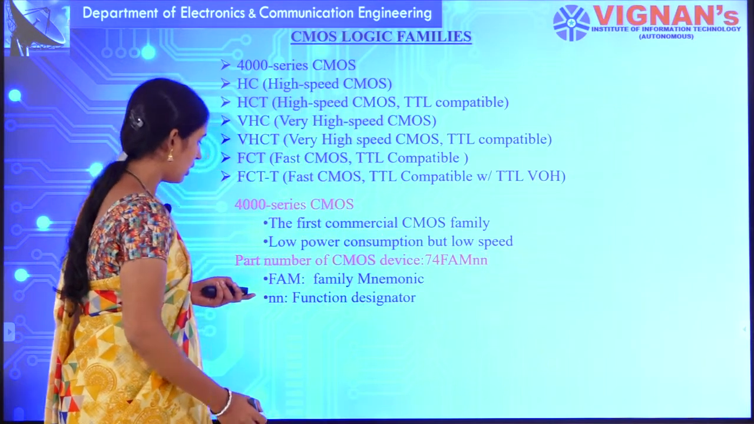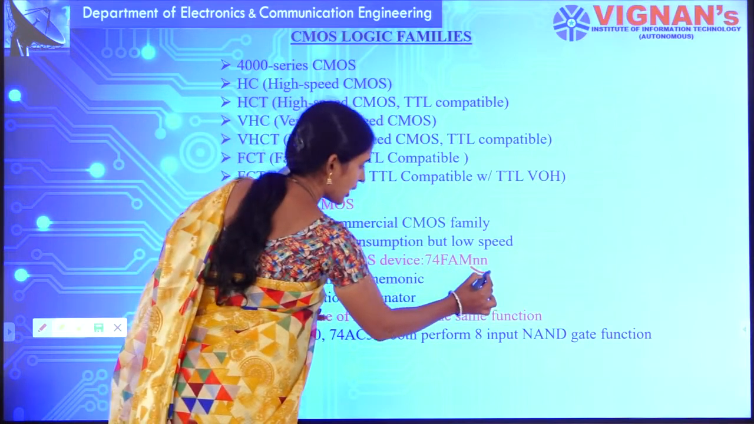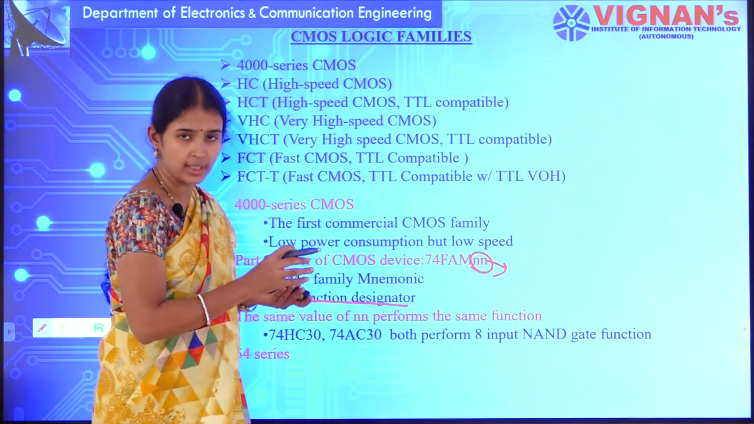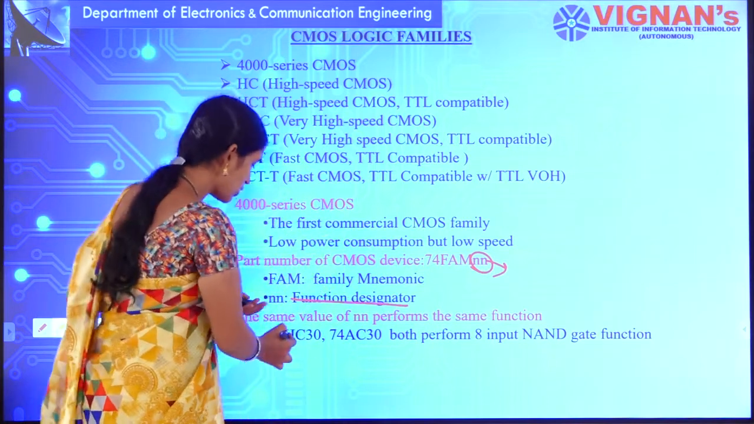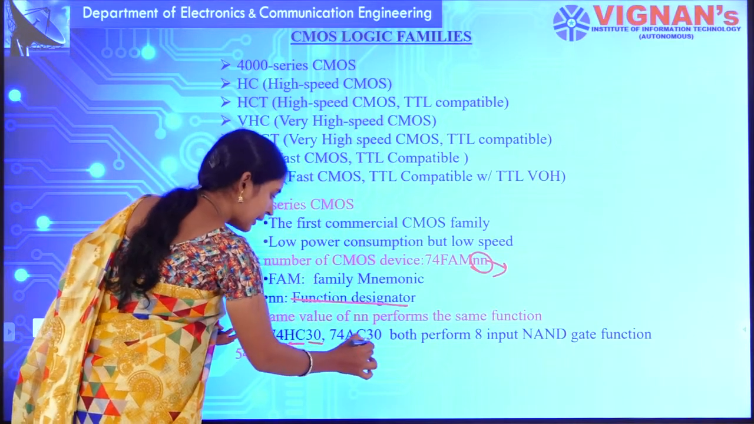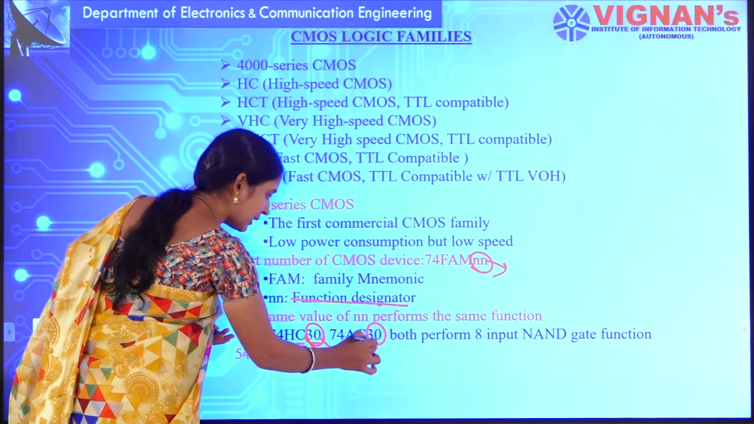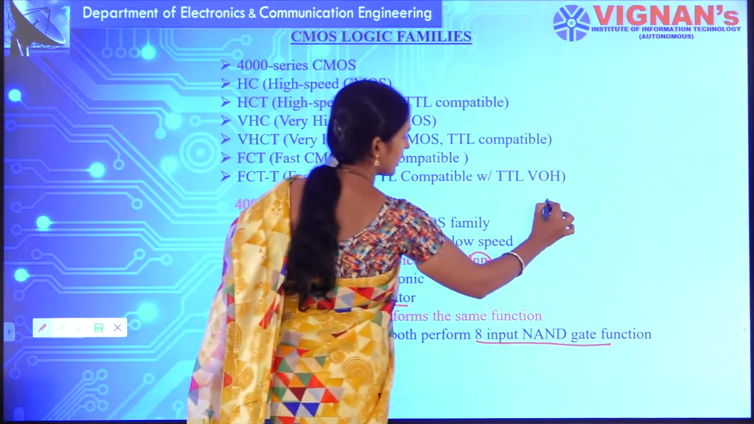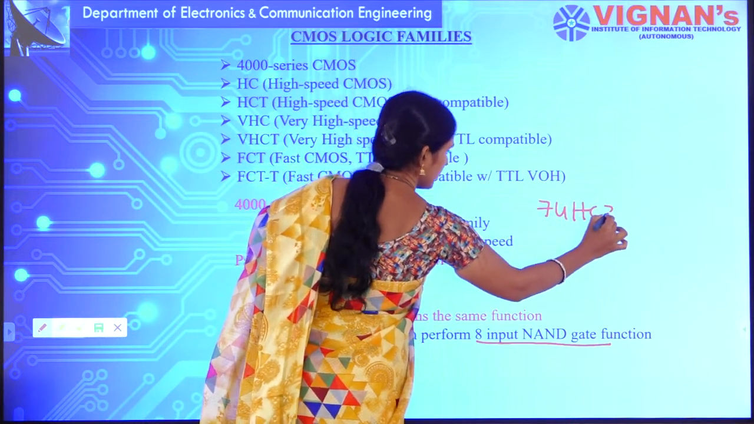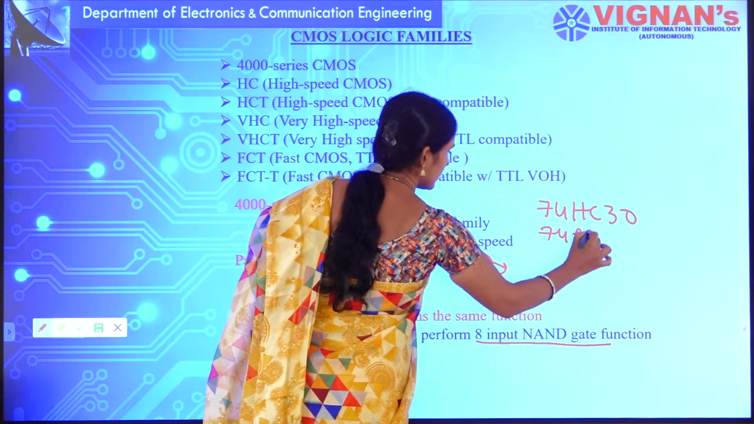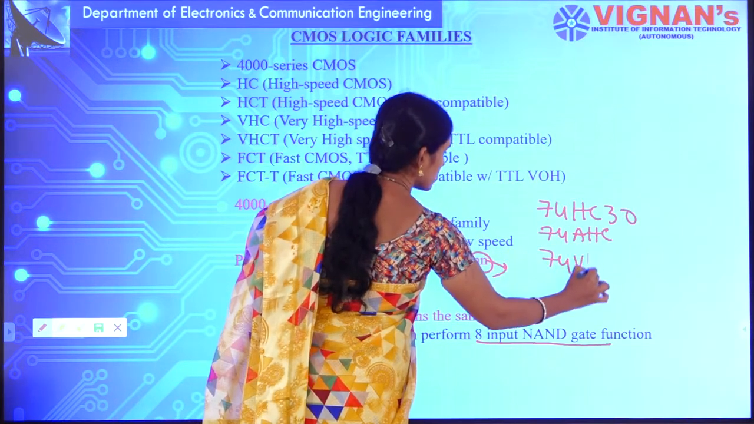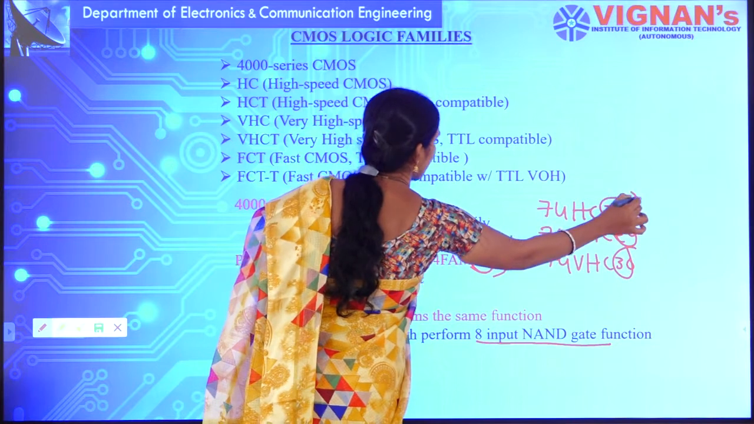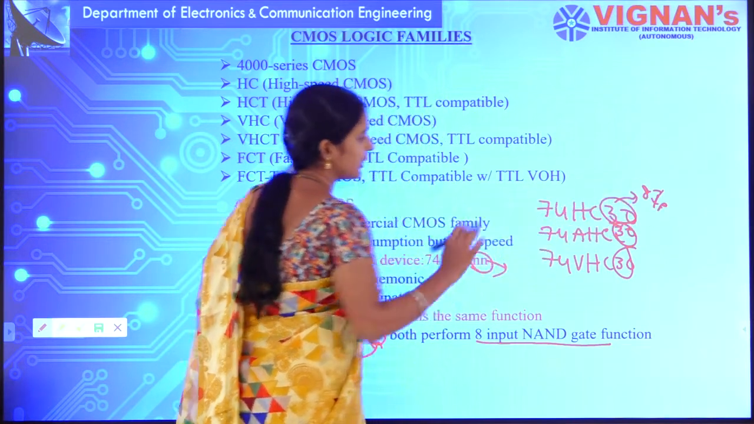This NN indicates your part number, the function designator. That means the same number indicates the same operation. Suppose you see 74 HC 30 and 74 AC 30, this NN indicates the same operation, which is an 8 input NAND gate. Whether it is 74 HC 30, 74 AHC 30 or 74 VHC 30, this 30 indicates an 8 input NAND gate.